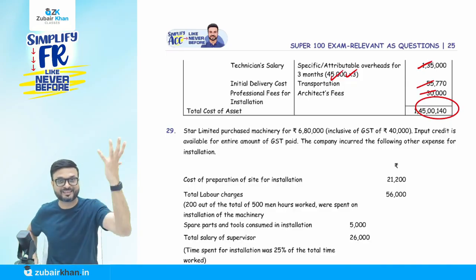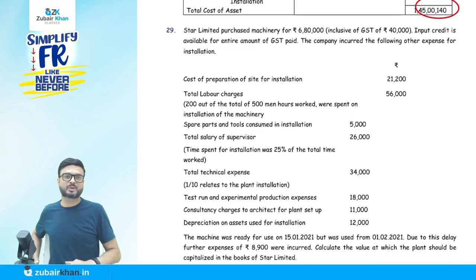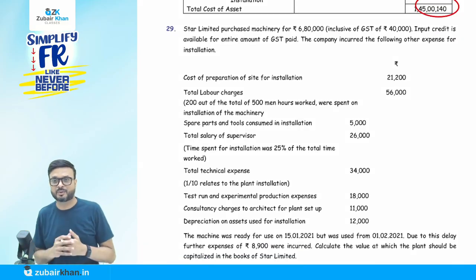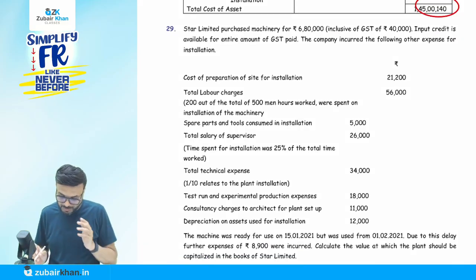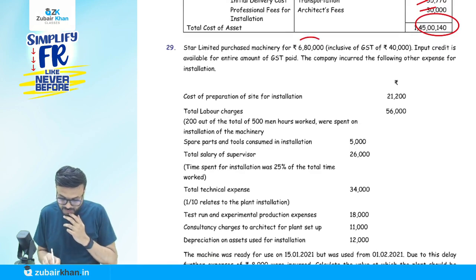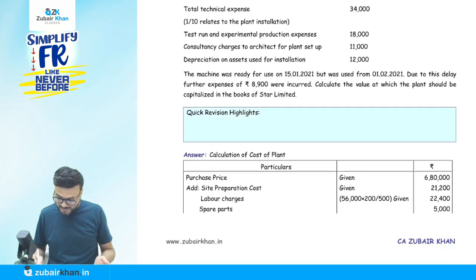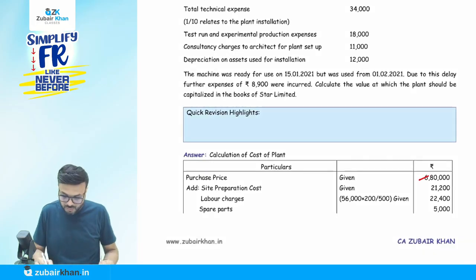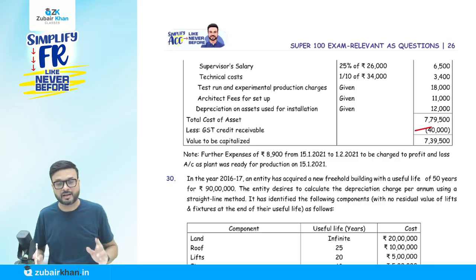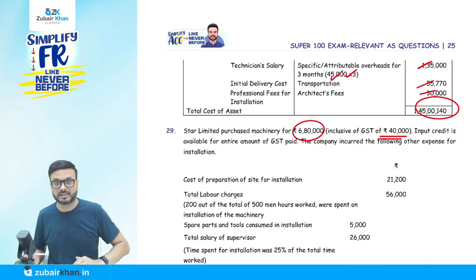That is 7 marks. Okay. The next one is very simple. You can do that. Let me read that. Cost of the PPE. The Star Limited purchased a machine for 6 lakh 80 inclusive of GST of 40,000. Input credit is available. So 6 lakh 80. Here also you can show the deduction, but okay, 6 lakh 80. Then 40,000 they have deducted at the end because you are going to claim the input GST.